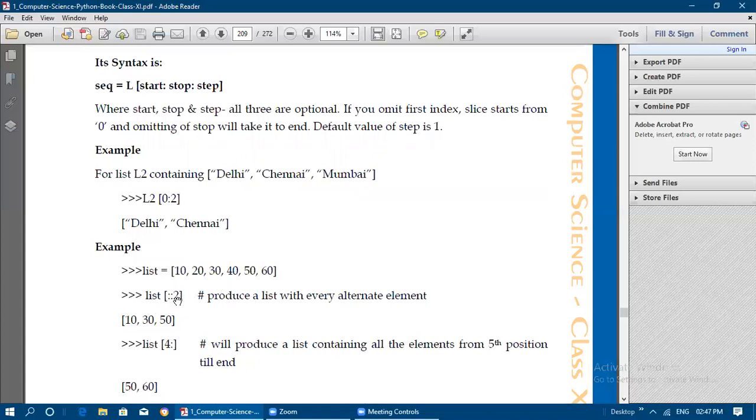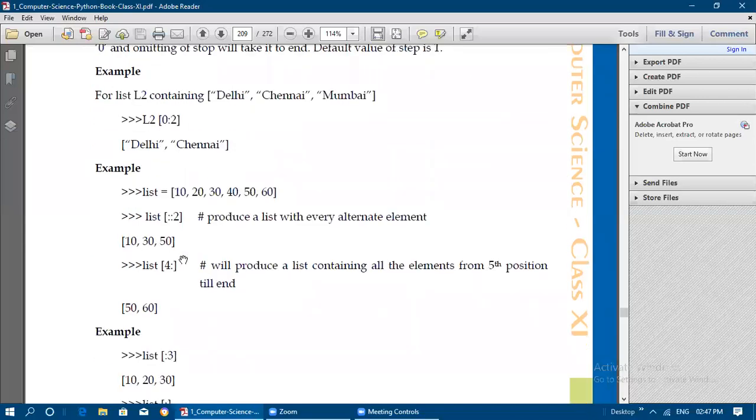And the step value here is mentioned as 2. So for alternate elements, after 10 it will jump to the next 2 elements, jumping to 30. Then 2 elements, 30 and 40, then 50. Then 50 and 60, and next there is no element. So the list has ended.